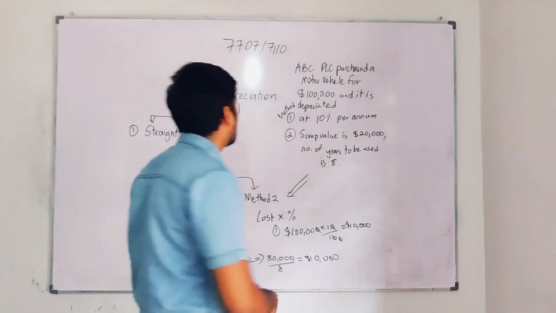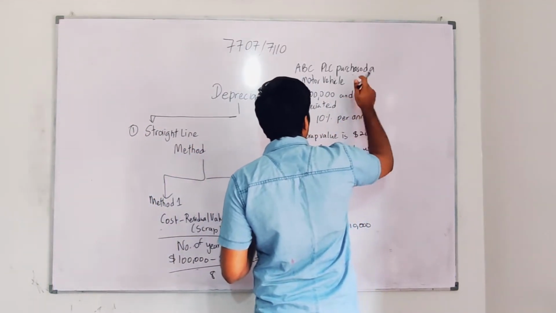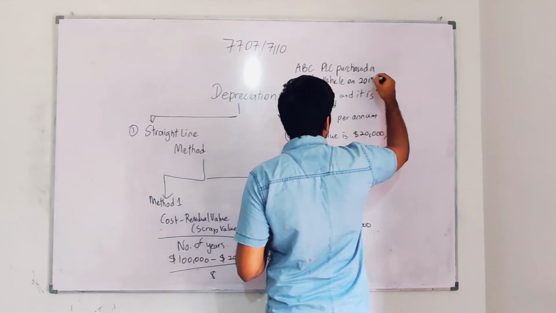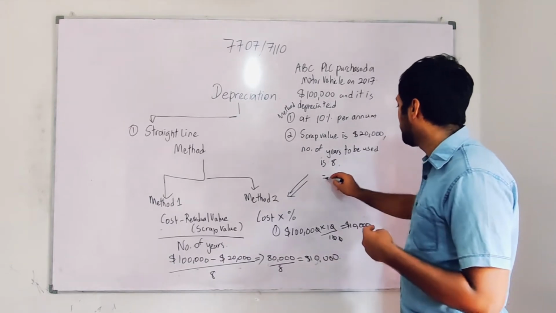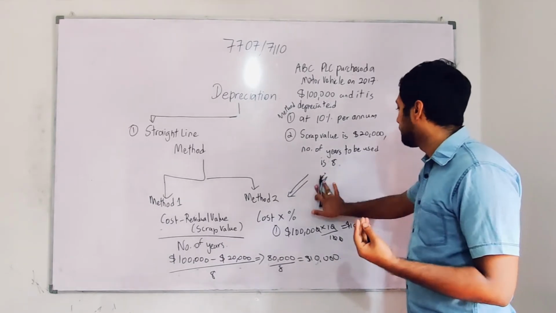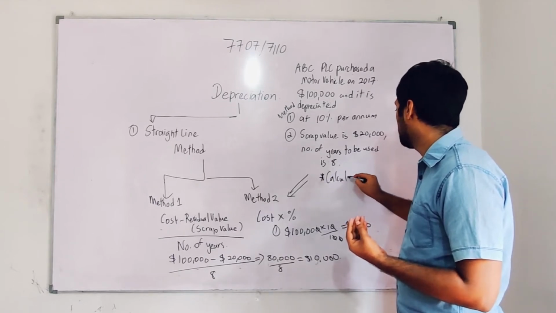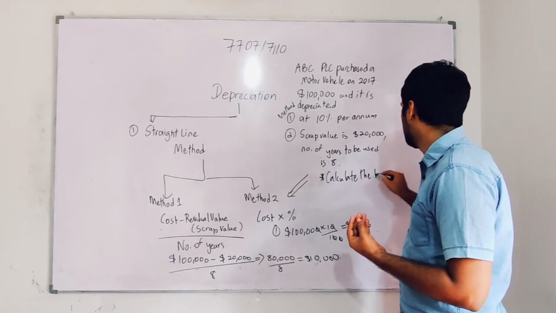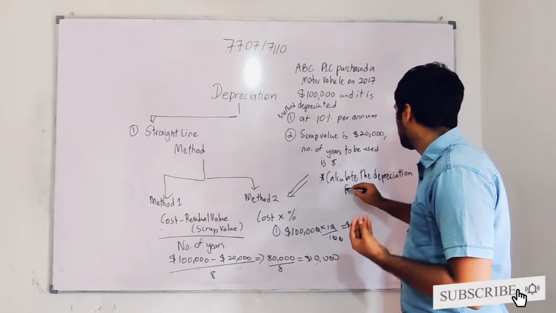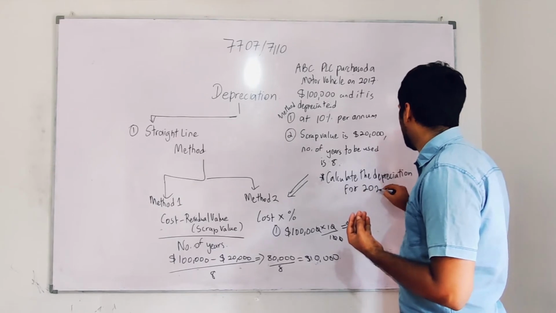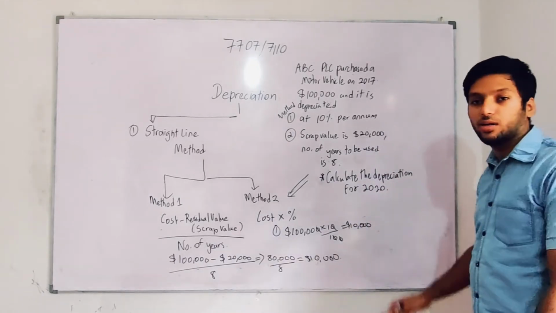Now let me consider ABC PLC purchased a motor vehicle. I'm changing a small part in 2017, and we have seen the depreciation. Now we'll calculate. I'm going to add another small adjustment here, additional information. I'm going to write: calculate the depreciation for 2020. So I purchased it in 2017, but now they're asking to calculate for 2020.